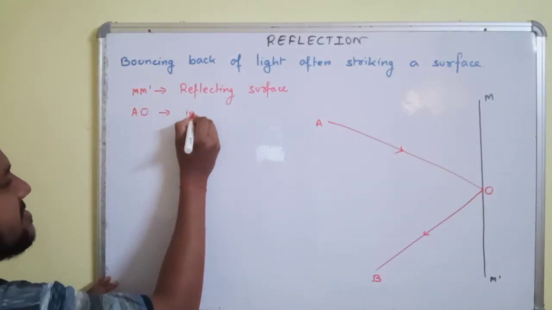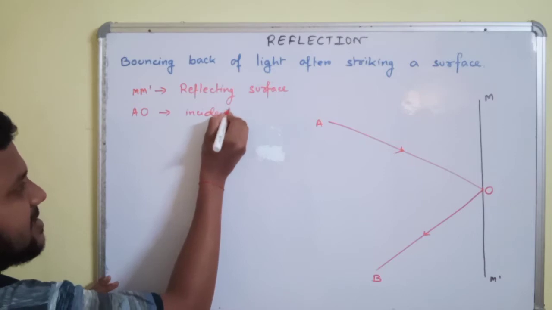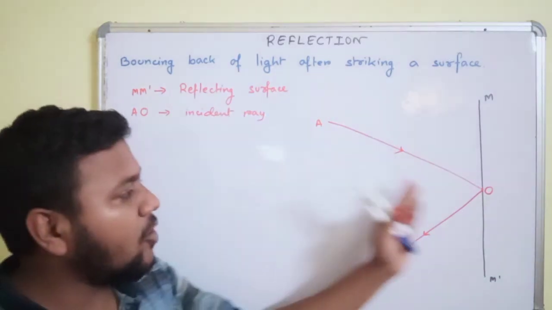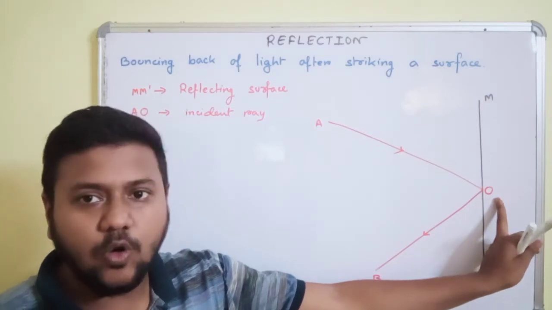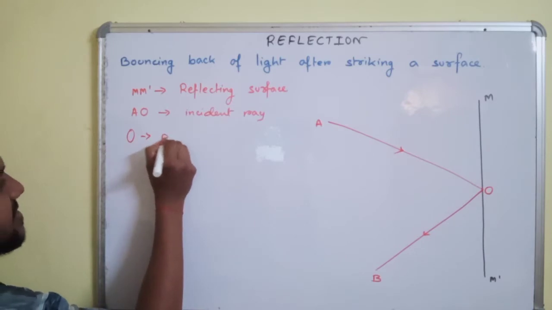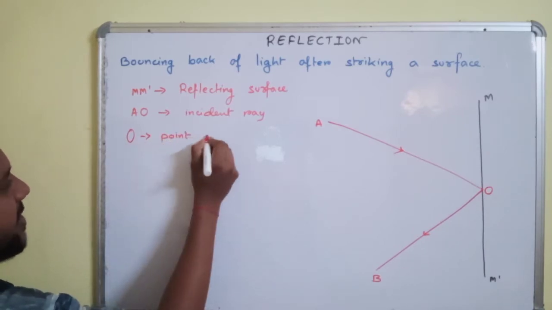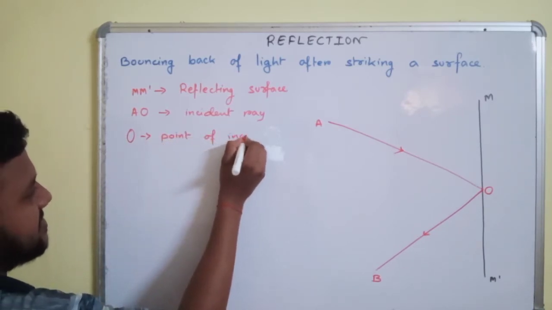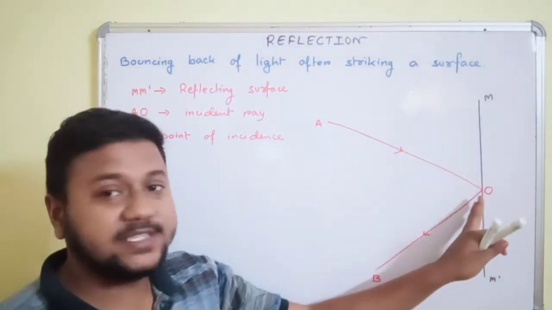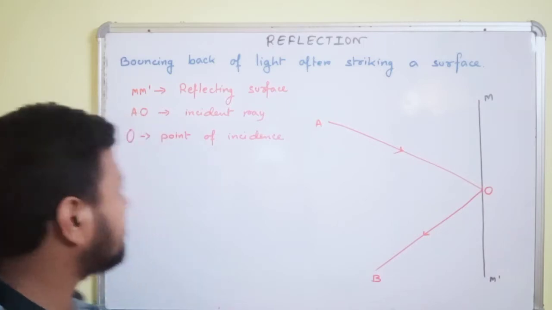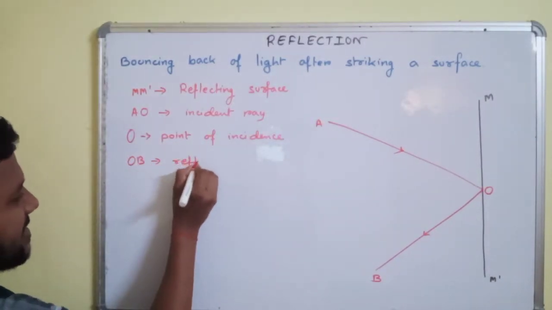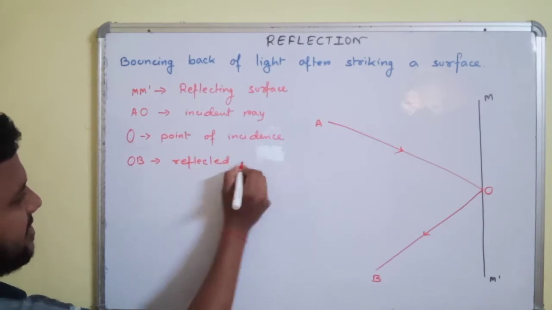AO is the incident ray. It is the incident ray that falls on the point O. So what is O? O is the point of incidence. And the ray which is reflected back from the surface will be called OB, which is the reflected ray.